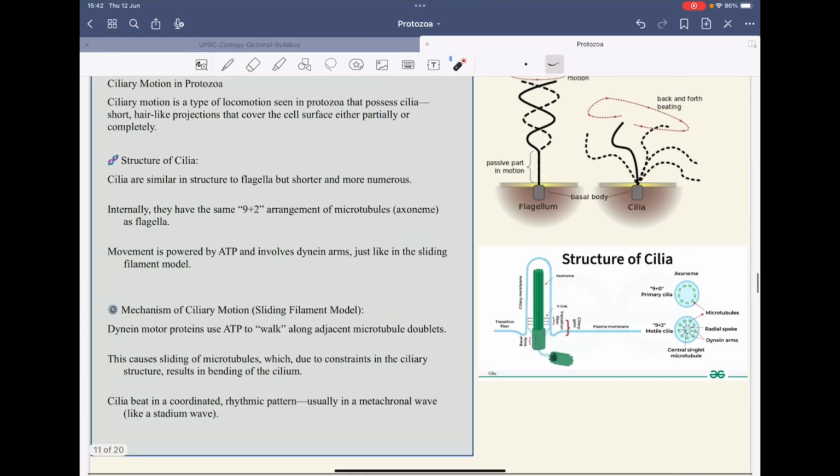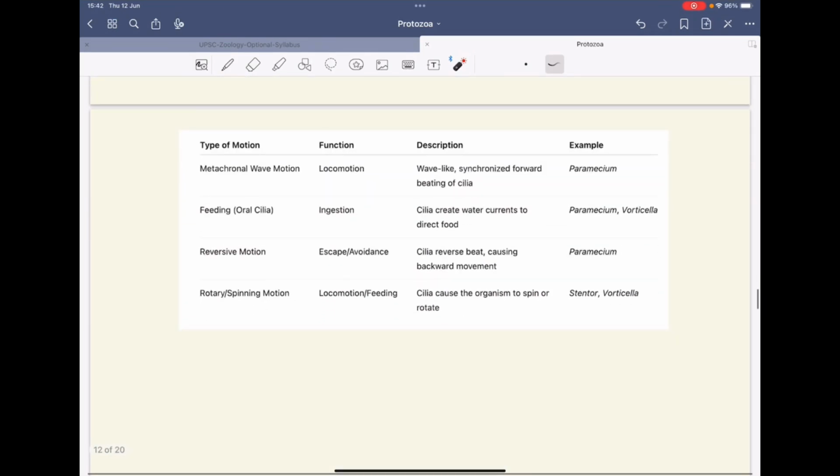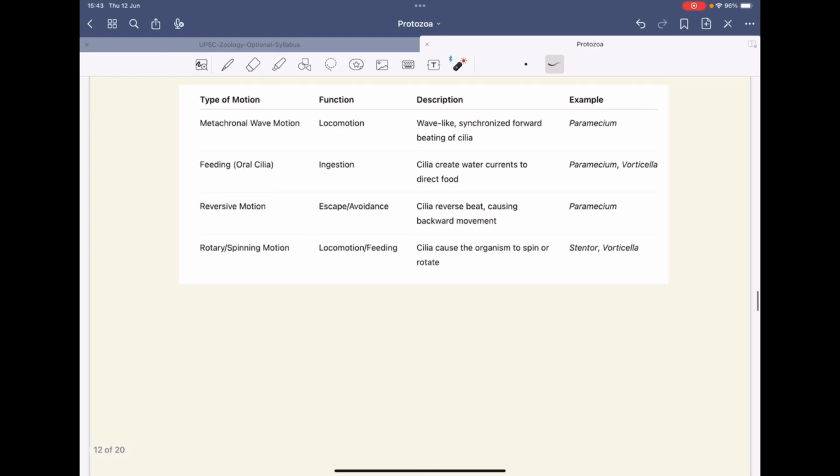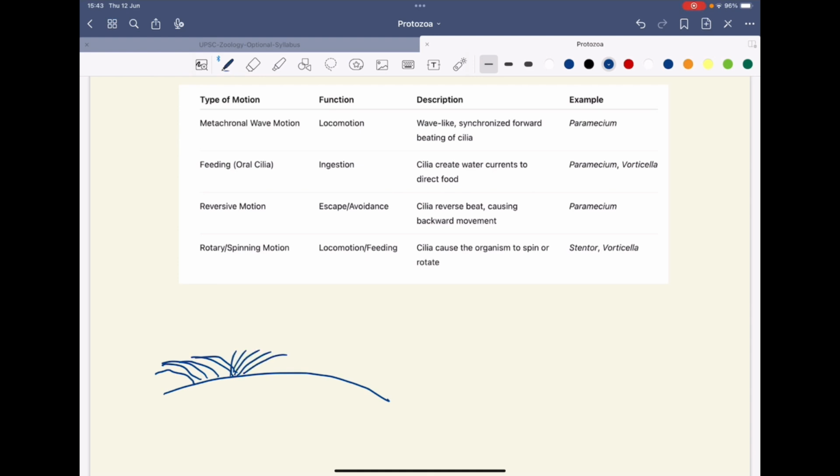So this is a movement using the cilia. And there are various types of motion using the cilia. The first one is the metachronal wave. For example, this is a surface and there are various cilia present on the surface. A group of cilia produces a wave-like motion.